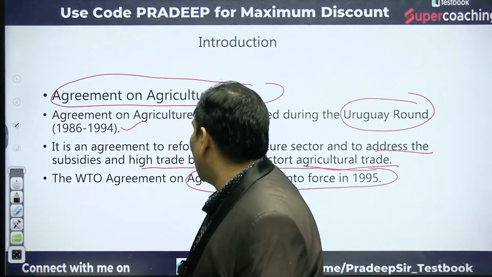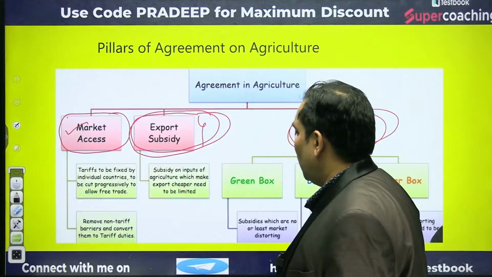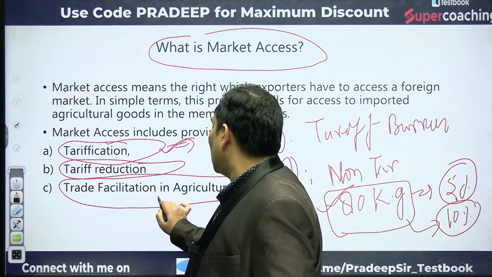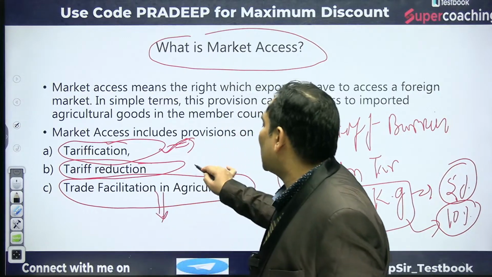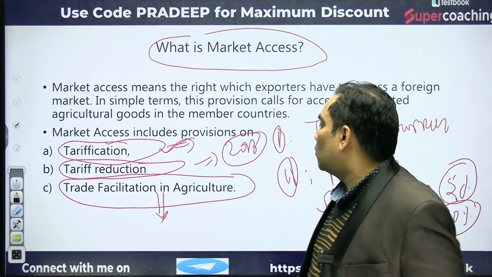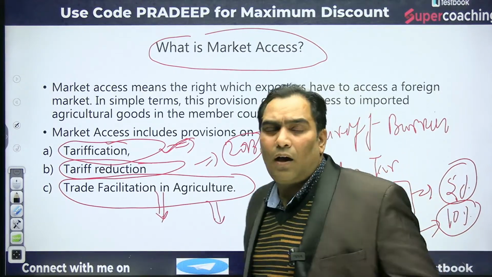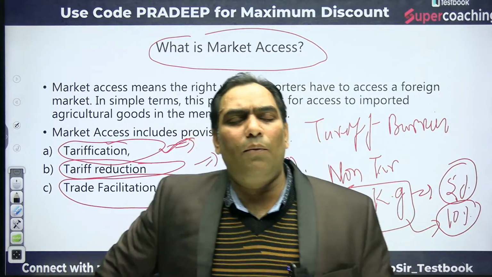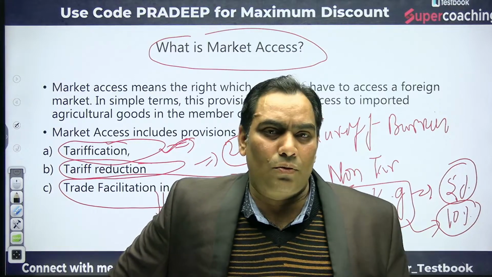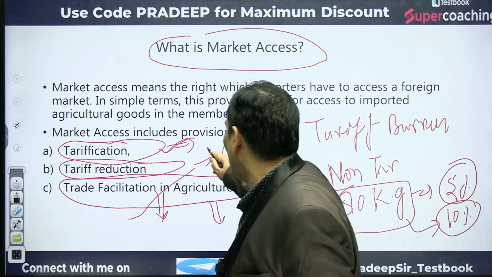The other was the trade facilitation agreement, or trade facilitation in agriculture, which was signed at the Bali Ministerial Conference in 2013. The meaning was that developing countries will reduce their bureaucratic delay in imports.